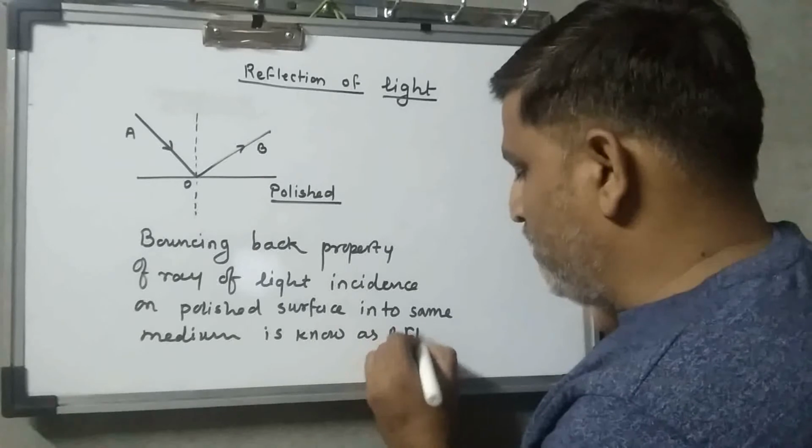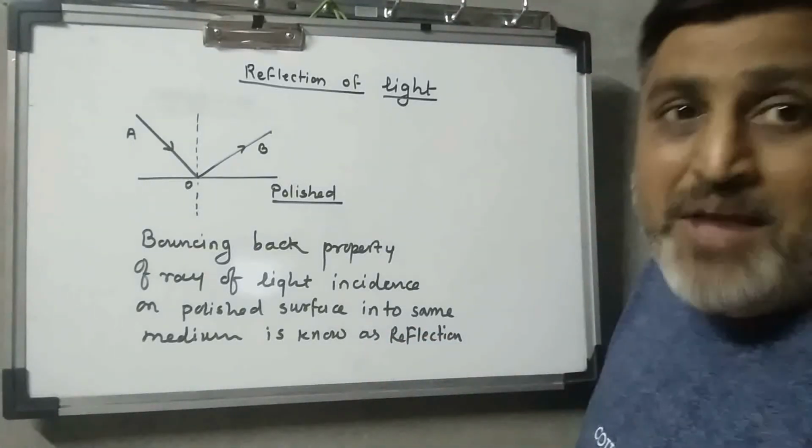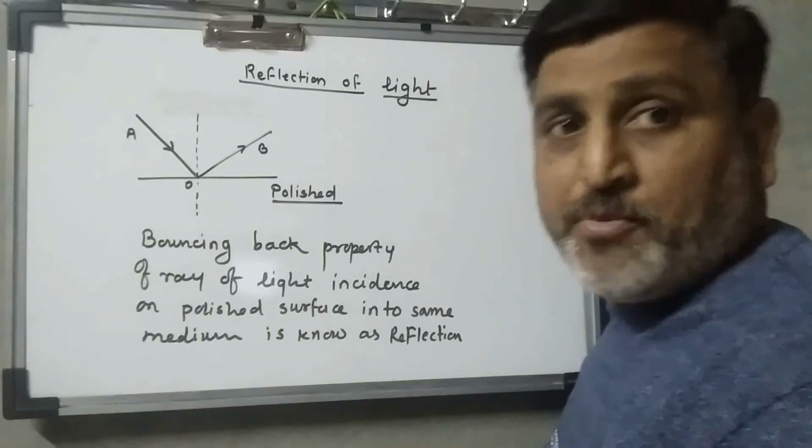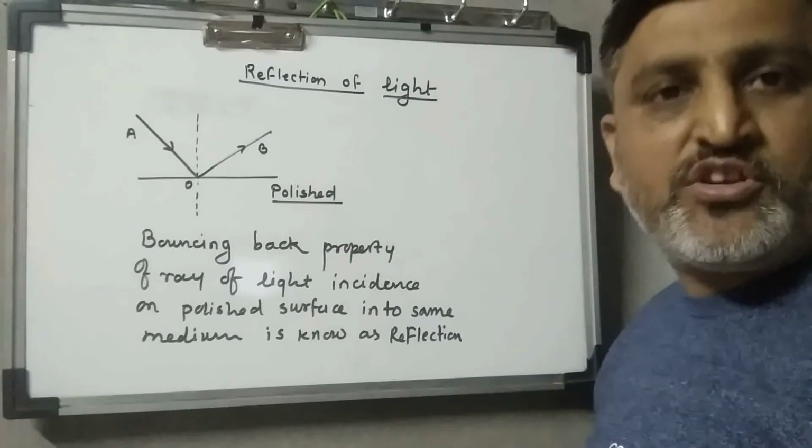Okay, it is known as what? Reflection. So it is a bouncing back property of the ray of light into the same medium after striking a well polished surface.